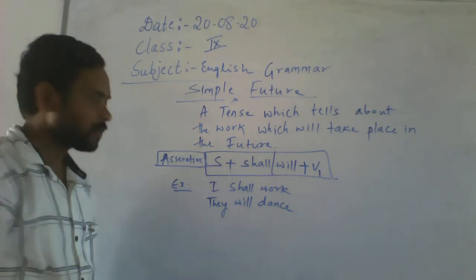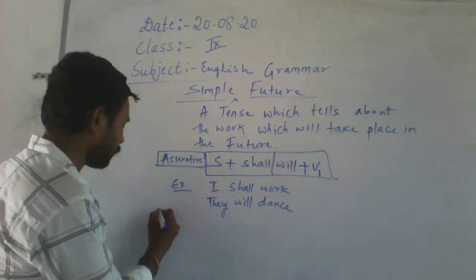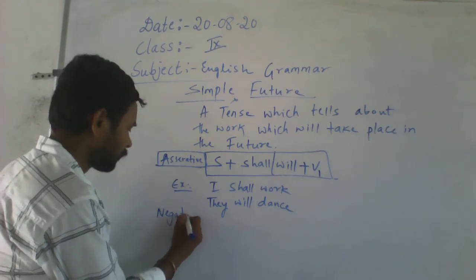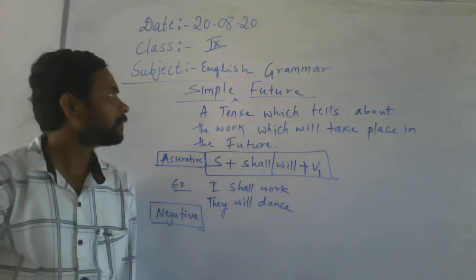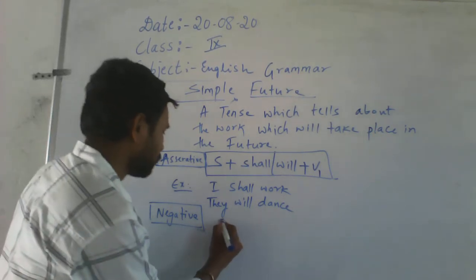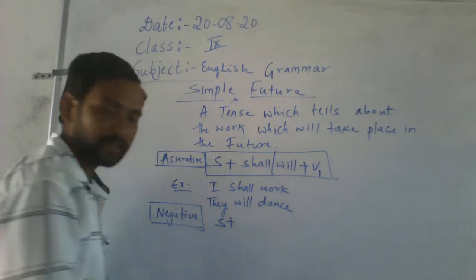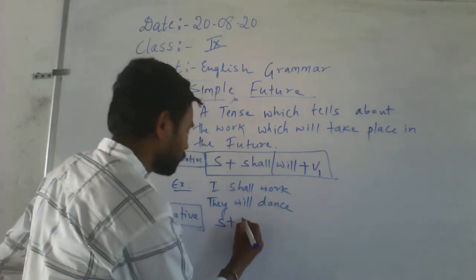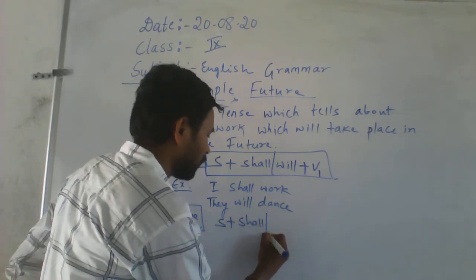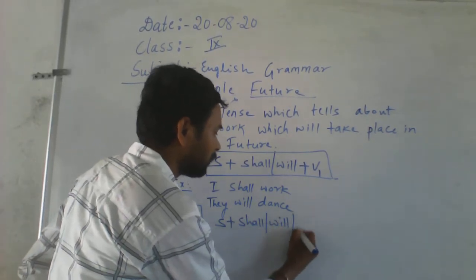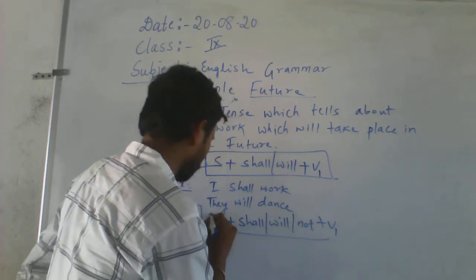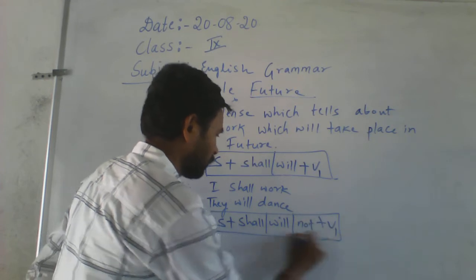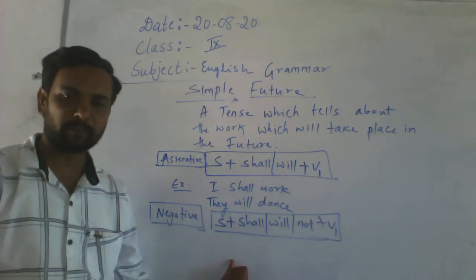Okay. So let us see what is the negative formula. What is the negative formula in simple future? Subject, shall or will, then not, then V1. It is the negative formula.